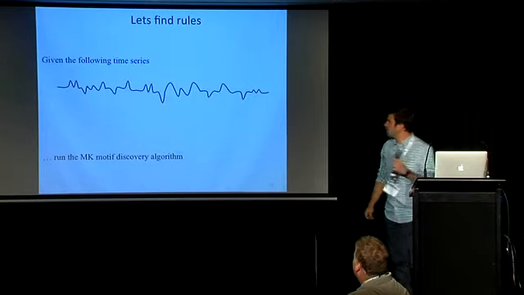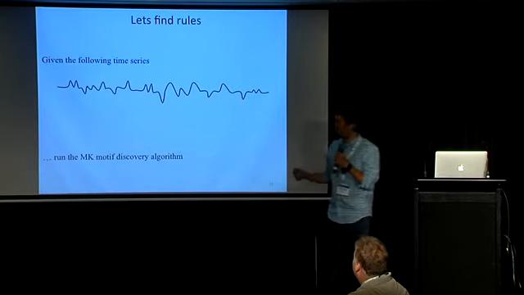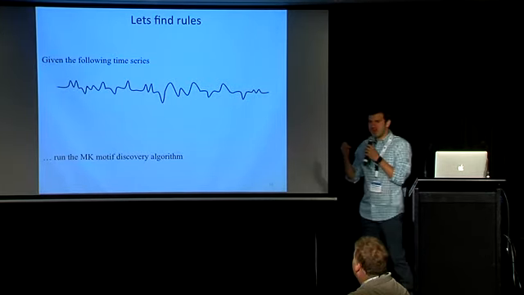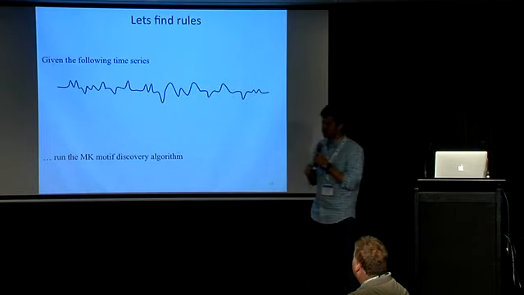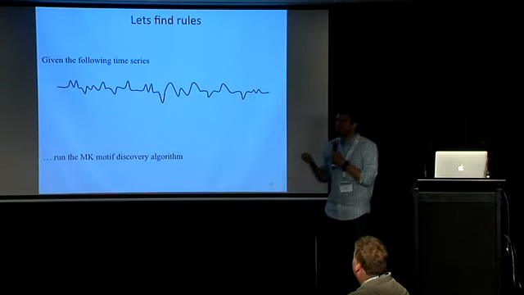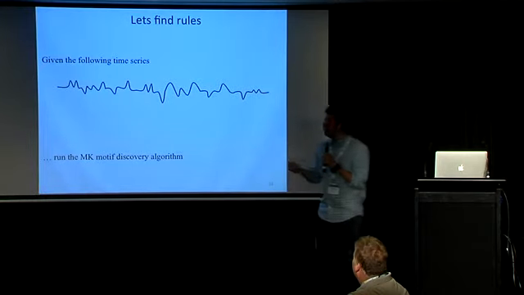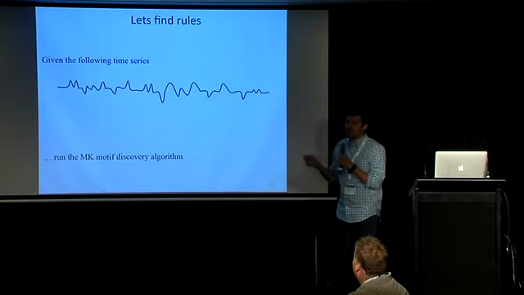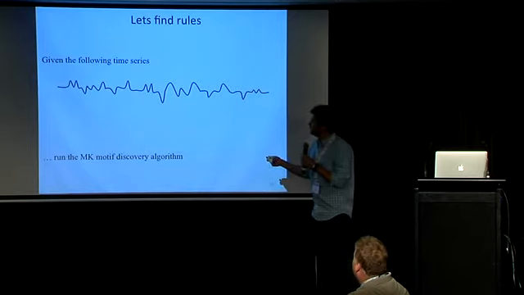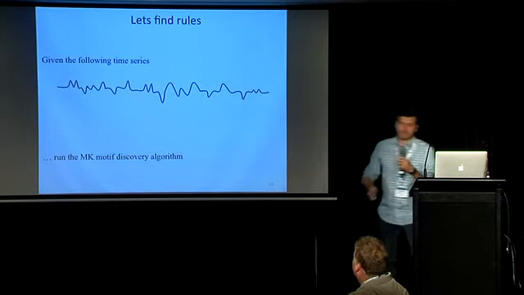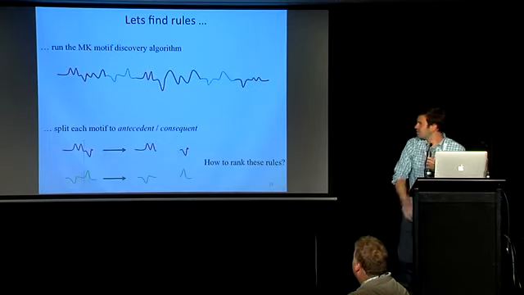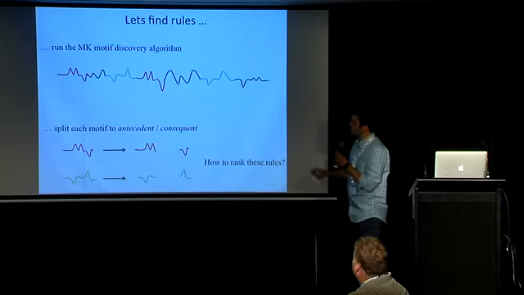All right, let's find rules. This is how it works. For any time series, we first run a motif discovery algorithm. It's called MK. It was developed in our lab. It stands for Moin and Keogh. I think it's the fastest motif discovery algorithm in time series. So we're going to run that algorithm. The order of speed is n log n for this case.